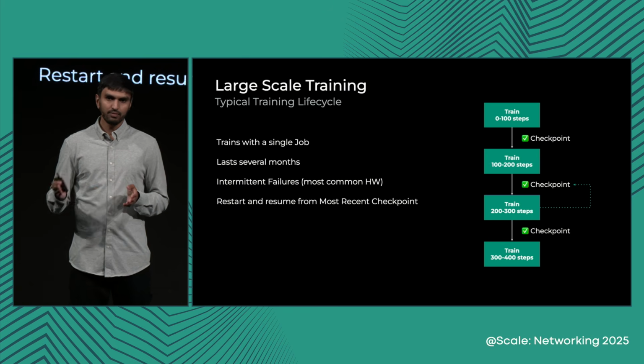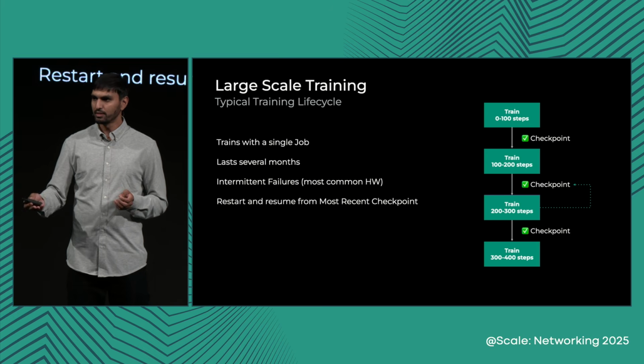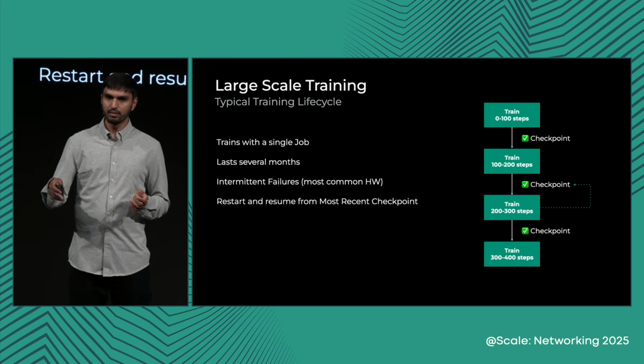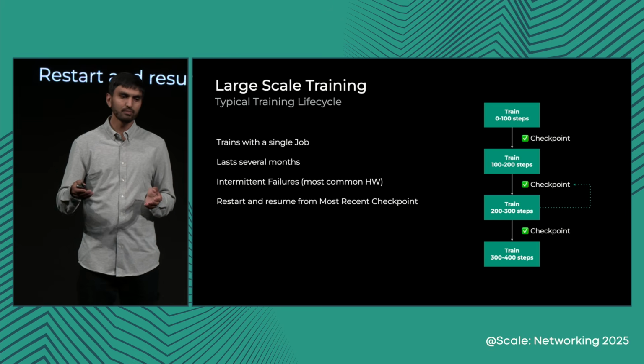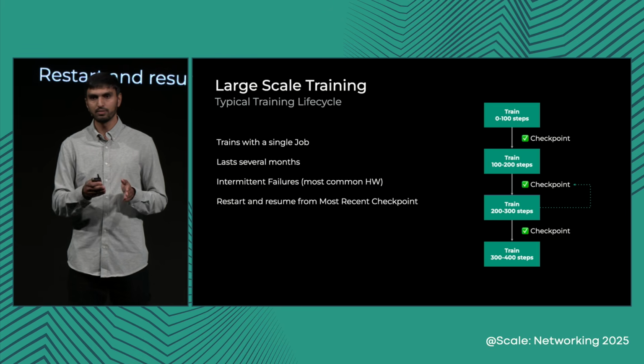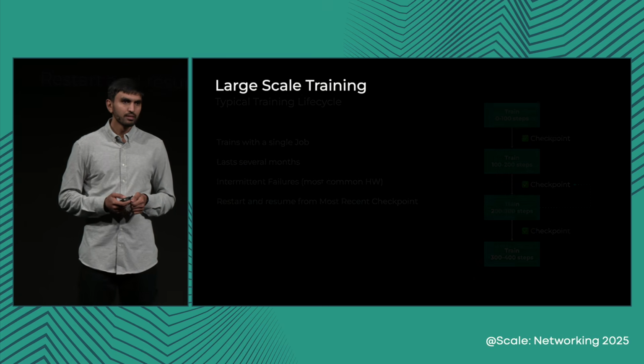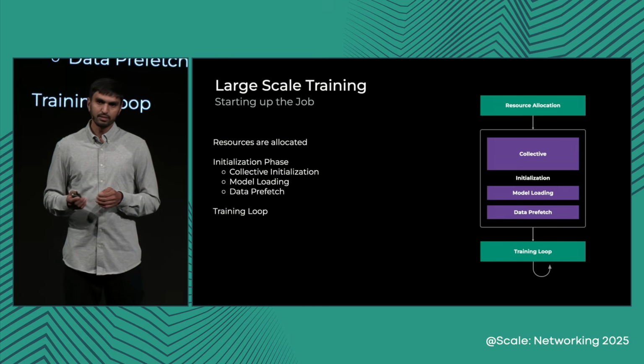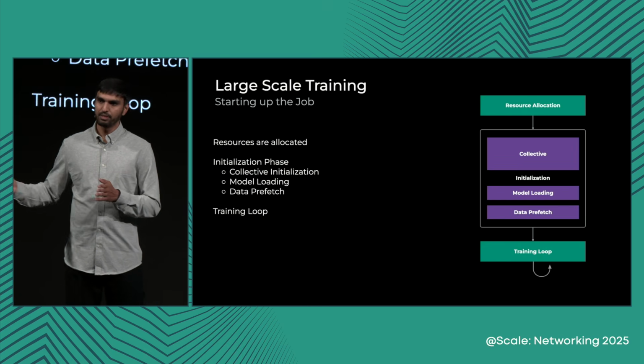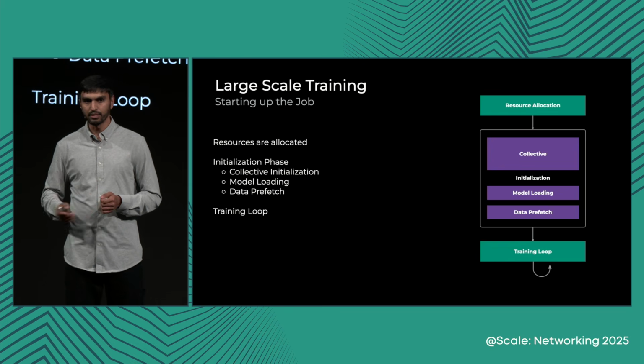So whenever there is a failure, the job has to be interrupted and restarted, and it does so by leveraging the most recent checkpoint that it produced along the way. So as we noticed, the job is started many, many times during the lifespan of its training.